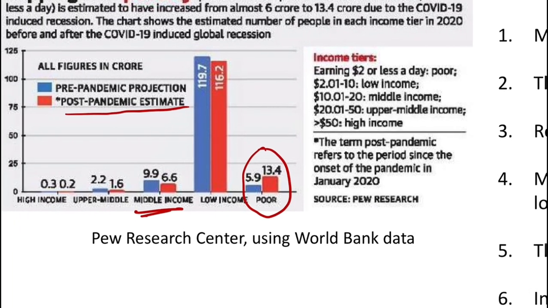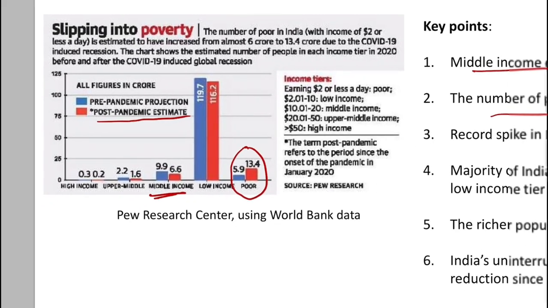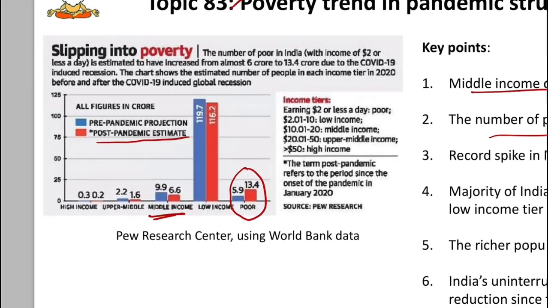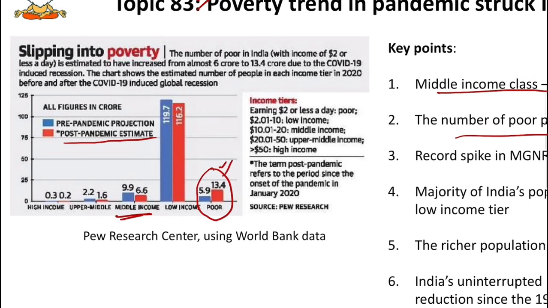You have to know that because of the pandemic and lockdown conditions, the middle class in India has shrunk by 3 crore in 2020. And the number of poor people in India has increased by 7.5 crore because of the COVID-19 recession. So this is what you can see in the figure.